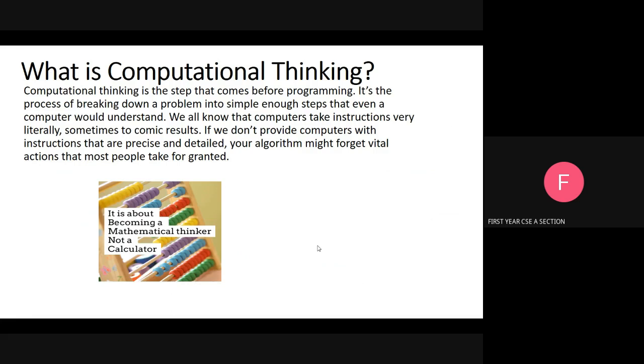Next, thinking computationally is not programming. Programming tells a computer what to do and how to do it. Computational thinking enables us to work out exactly what to tell the computer to do.